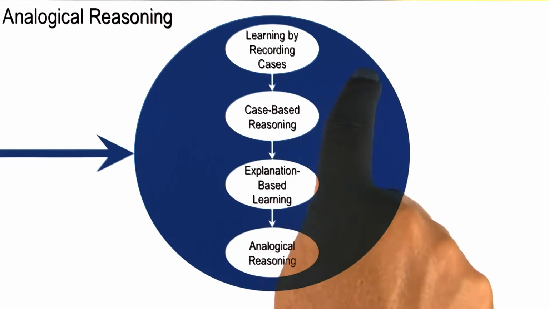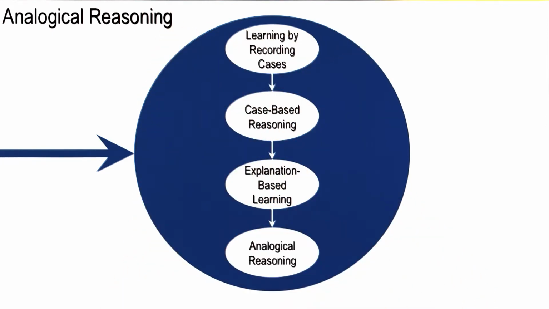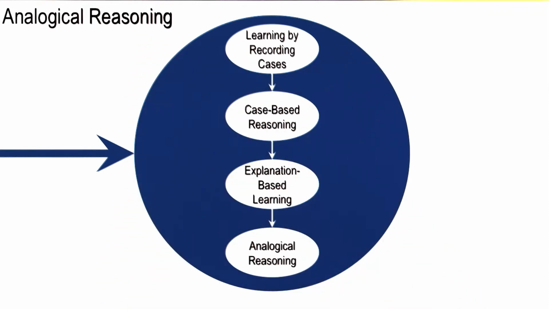As David just said, analogical reasoning is another major topic connected with learning. We talked about learning by recording cases, where we are simply assimilating cases by recording them in a growing case library. As a new problem comes, we use methods like nearest neighbor to retrieve the closest case and invoke that case for the new problem. We talked about case-based reasoning, in which we not only retrieve the case, but we also tweak or modify it in small ways in order to achieve a new goal.